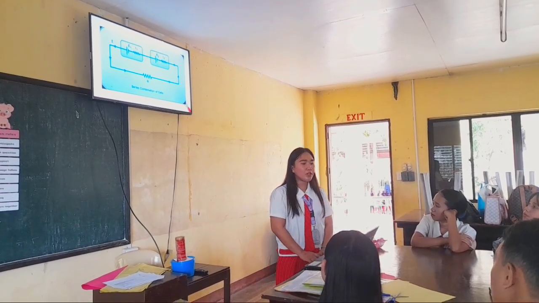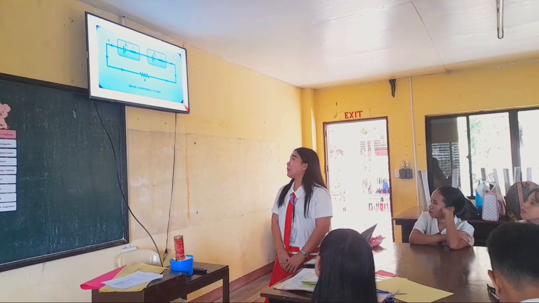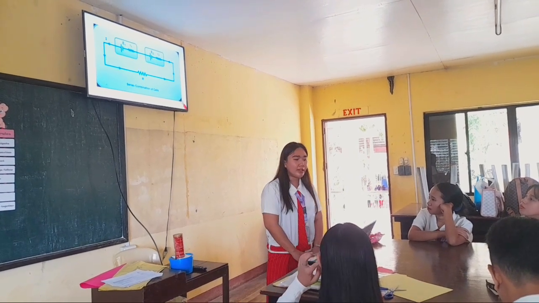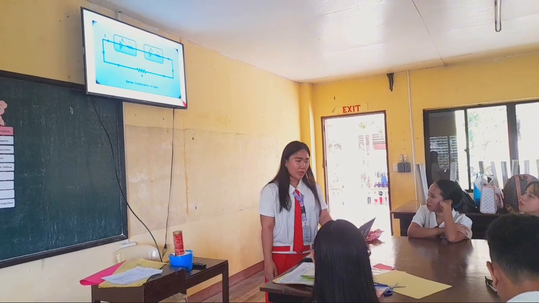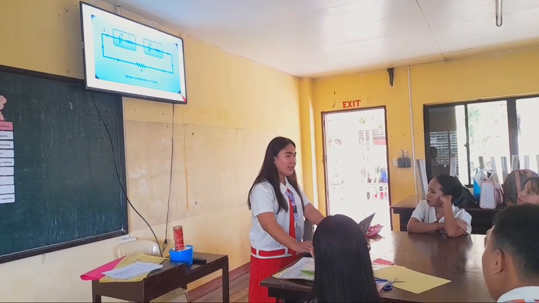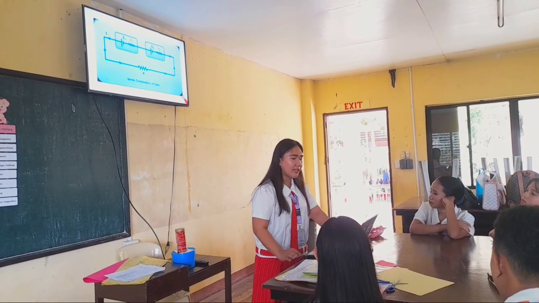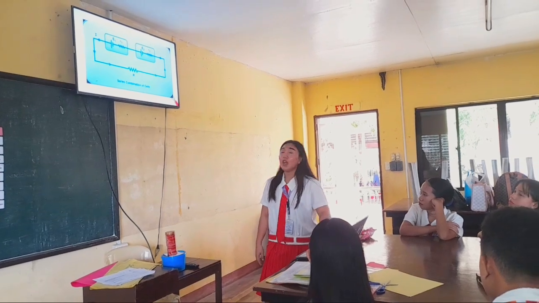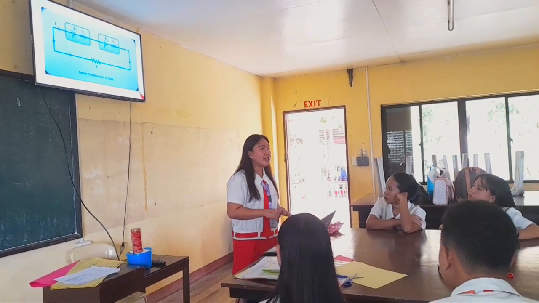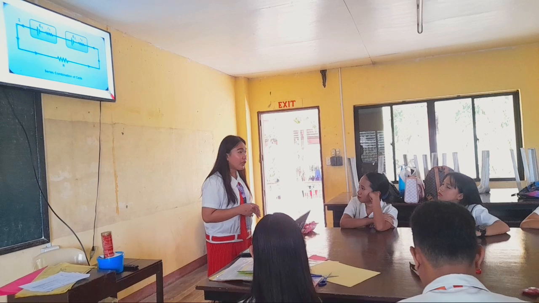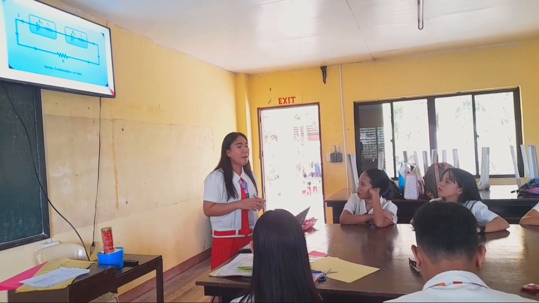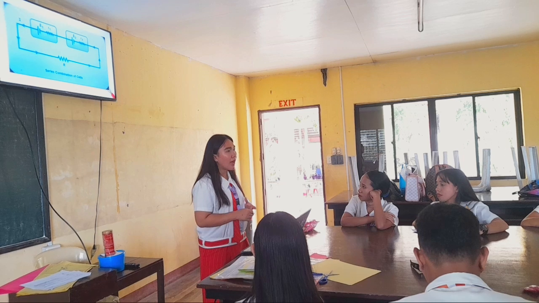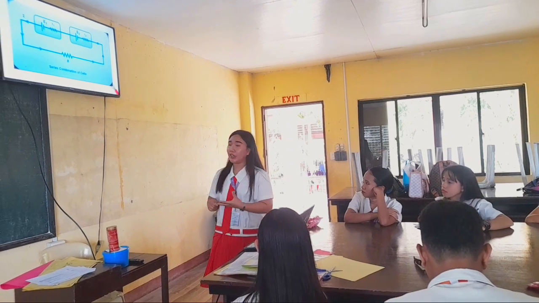Consider two cells having EMF E1 and E2, and internal resistance R1 and R2 respectively, connected in series combination across an external resistance as shown. So in our cells, we also have what we call internal resistance. Each battery has EMF and also its internal resistance.